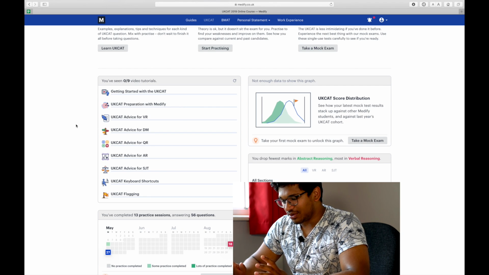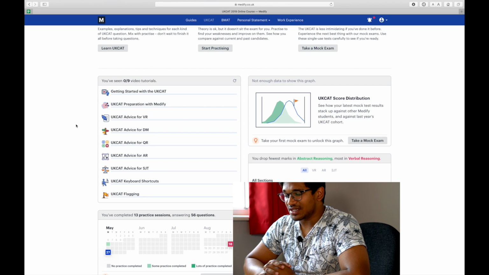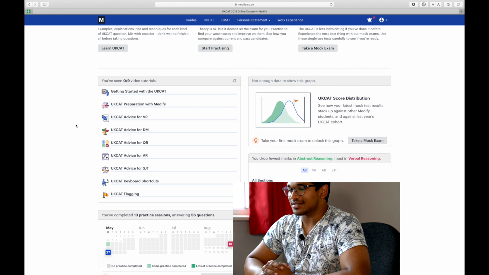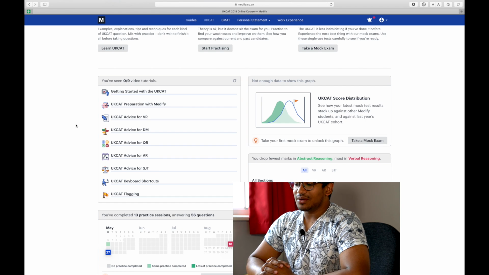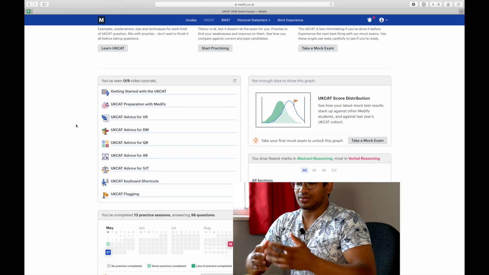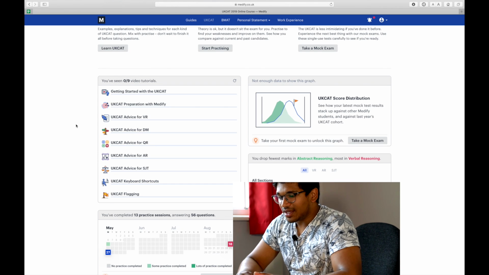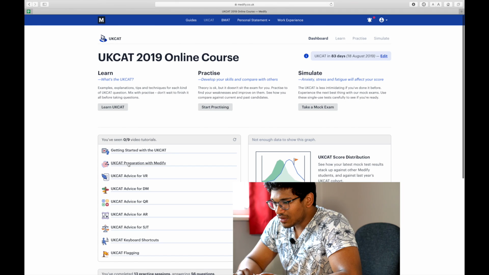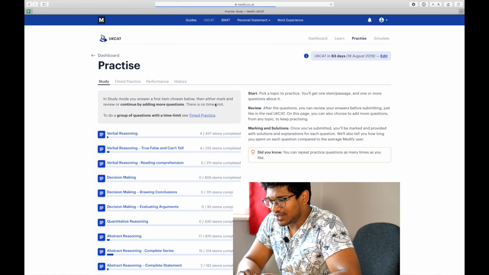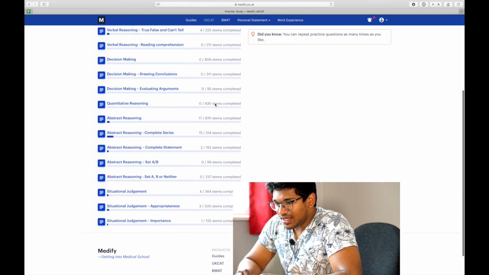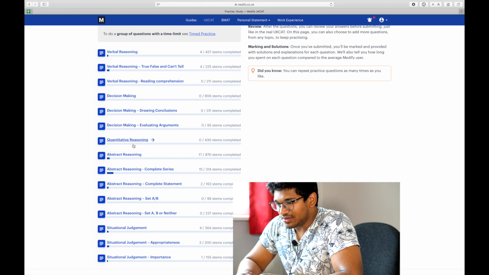Today we're going to go through a few quantitative reasoning questions, and we'll see how it goes. We'll go through how I work through the questions, and I'll try to give you a few top tips as I do them. So getting on to Medify, let's go to the start practicing page and get cracking with a few quantitative reasoning questions.